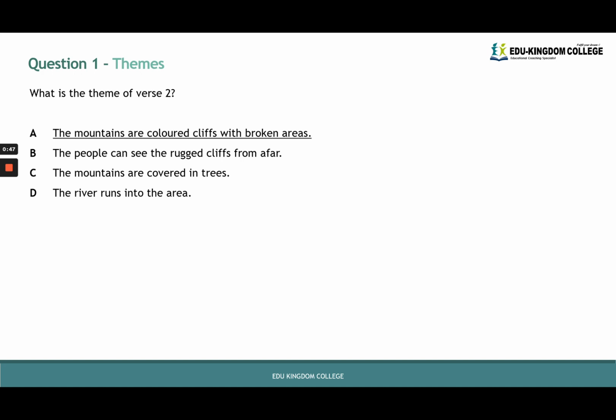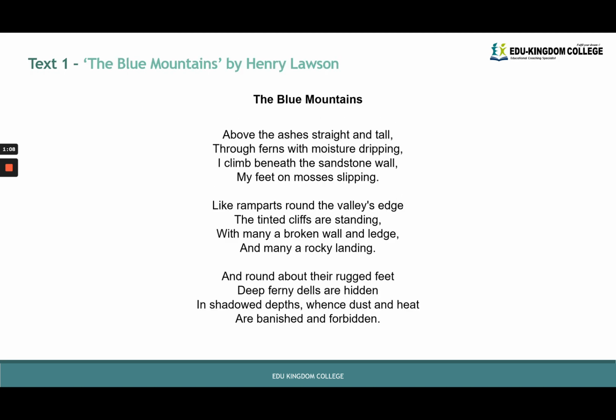What we do when we get a question in a reading comprehension test is to underline it for key words and phrases. So here it is, what is the theme of verse 2? The key words and phrases are theme and verse 2. That tells us where to look and what to look for. So the question is telling us to look in verse 2 for its theme. Right, so let's go back to verse 2.